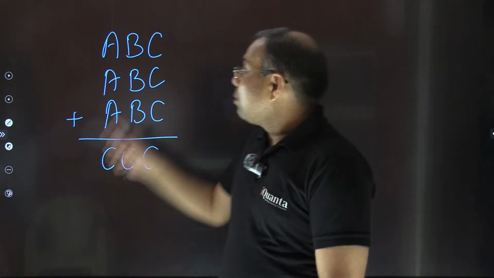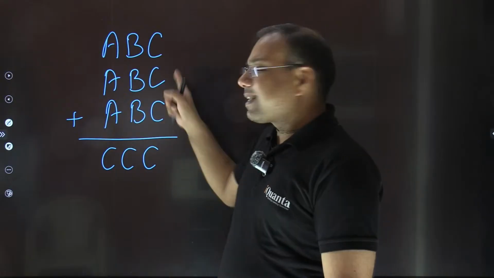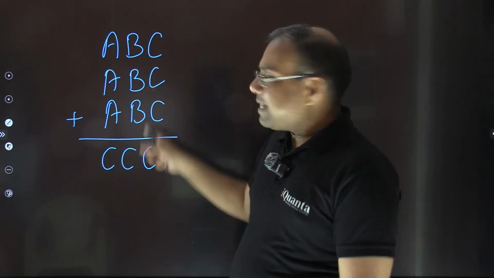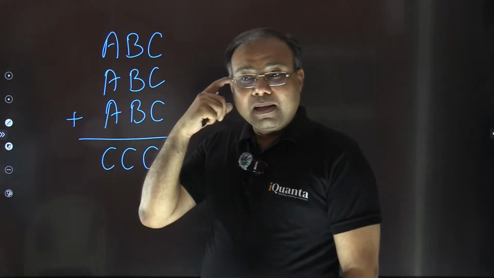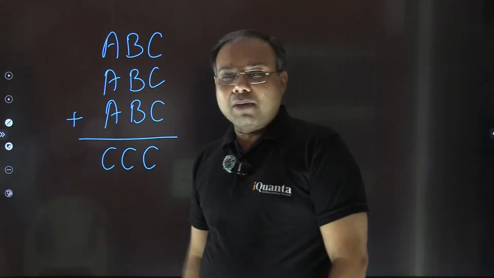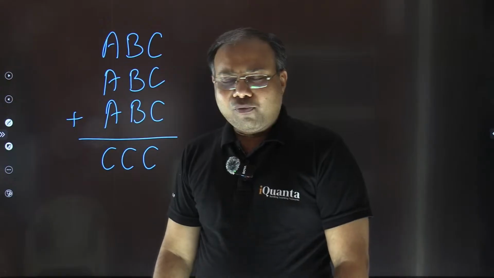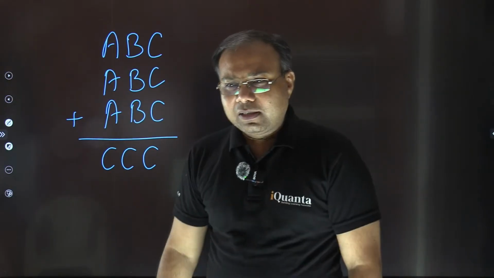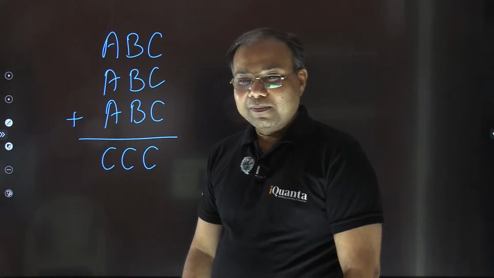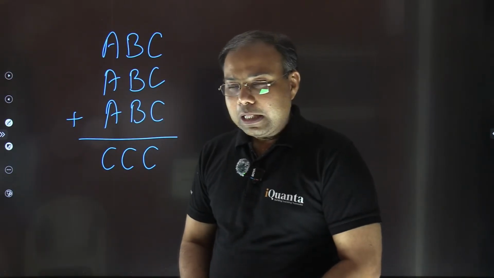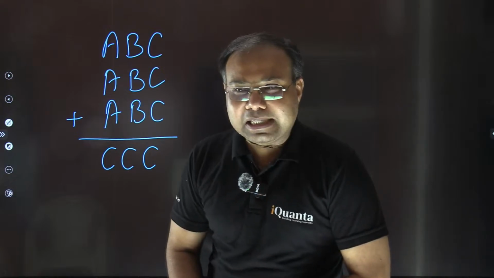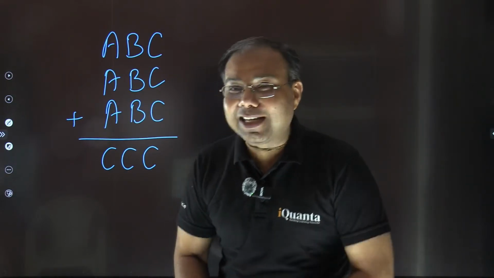Now all the digits which are represented by the same letters are the same, right? That means all the C's are the same, all the B's are the same, all the A's are the same, but A, B, C are different. So you have to identify the value of this number. Do it fast. Tell me the answer. No cheating, no ChatGPT, no artificial intelligence. Use your natural intelligence.